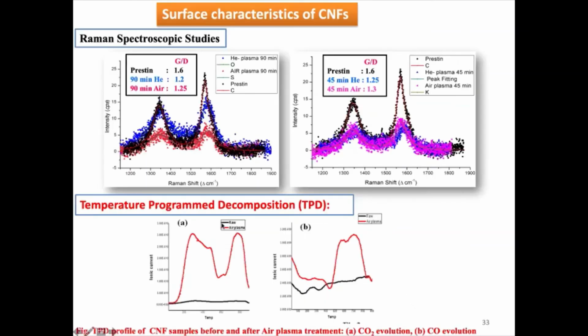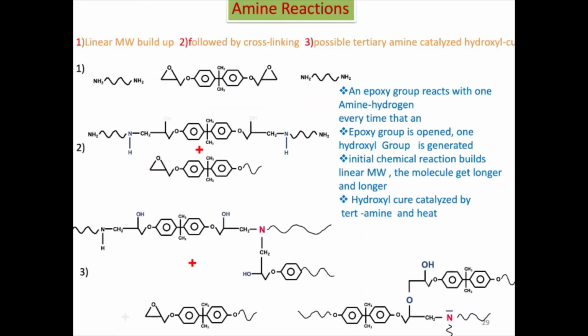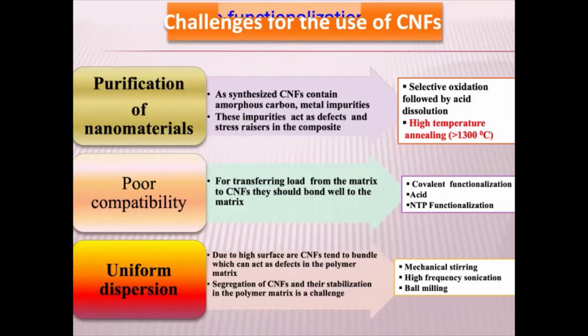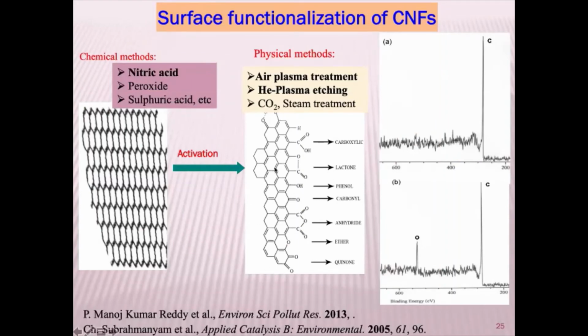Maybe I can go back to one of the slides. Especially when you have this kind of functional groups, you may ask a question: sir, I'm doing a treatment, how do I know which treatment is going to be good for me? It's very simple. You have formed several functional groups. These groups can be decomposed under inert conditions. There is something called temperature programmed desorption or decomposition. That means under inert conditions you are decomposing these groups.